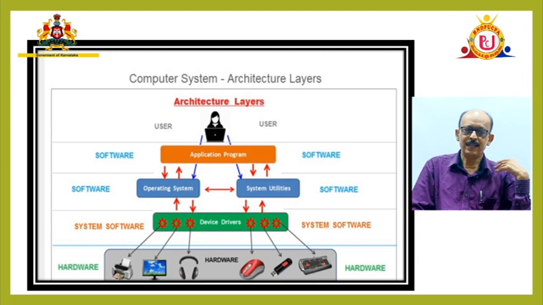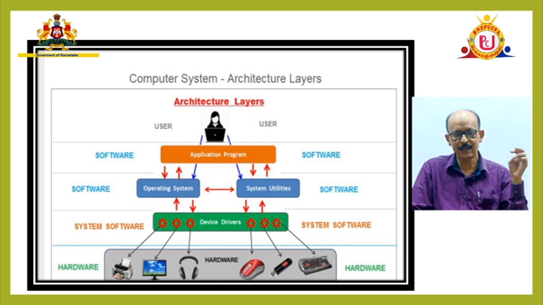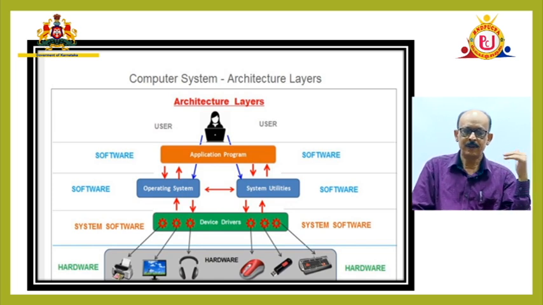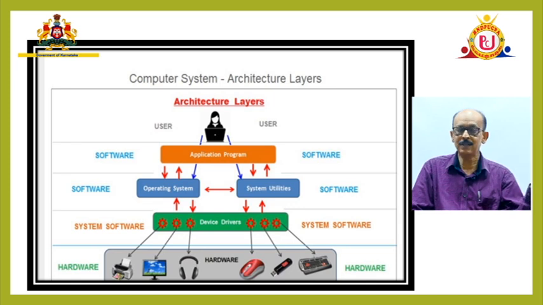Next, if you want to see the computer system architecture, the different layers are: the application layer, where you have the users and the application programs, then language translators, operating system, or different translators in between.